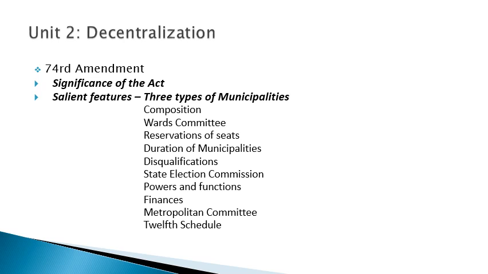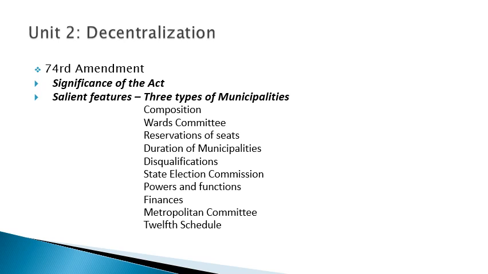So urban planning, including town planning, regulation of land use and construction of buildings, planning for economic and social development, roads and bridges, water supply for domestic, industrial and commercial purposes, then public health, solid waste management, fire services. After that, promotion of cultural, educational and aesthetic aspects. After that, regulation of slaughter houses and tanneries. These are the modern things which are recommended in the 12th schedule, unlike the 73rd Amendment Act.